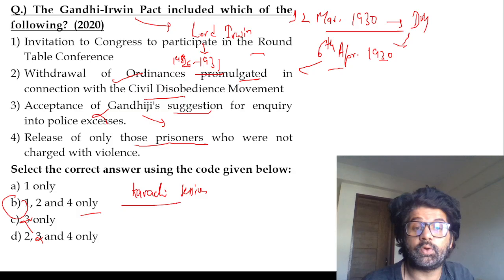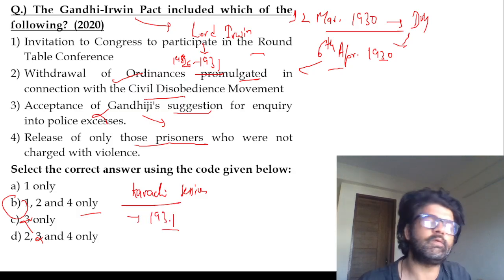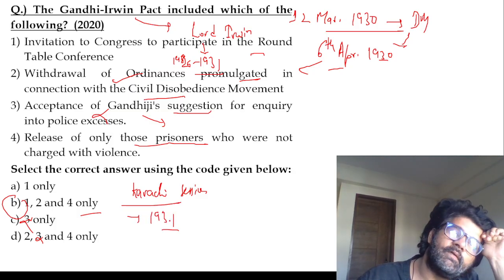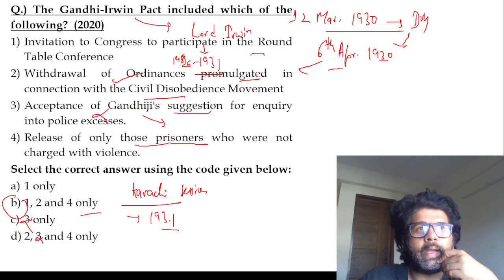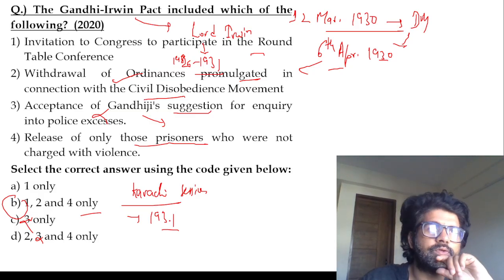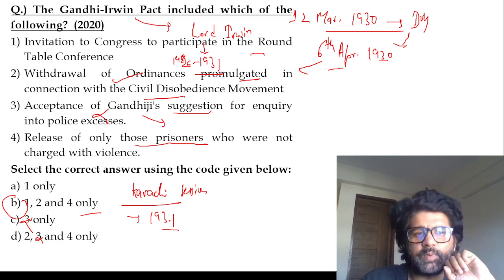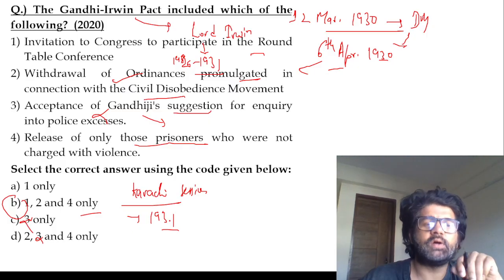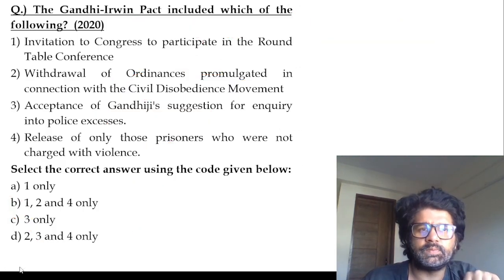Because Bhagat Singh was hanged, then the Karachi session happened in 1931. At that time, Congress faced a lot of issues. In 1931 only, Bhagat Singh, Sukhdev and Rajguru were hanged. At the Karachi session, Vallabhbhai Patel sir was the president, and they talked about fundamental rights in this particular session. Remember these facts, they're important. Third is wrong. 1, 2, and 4.